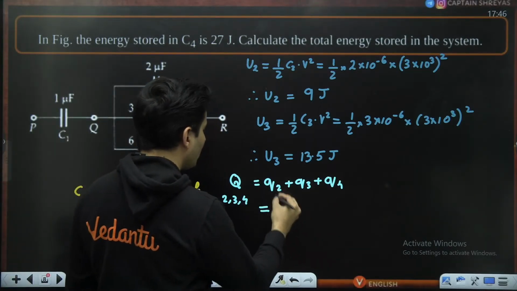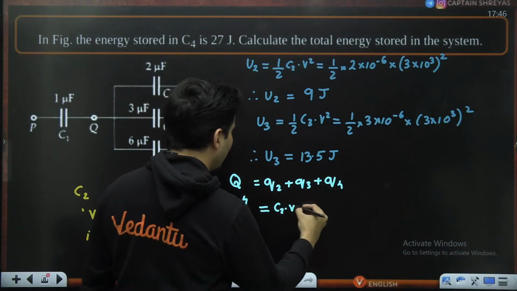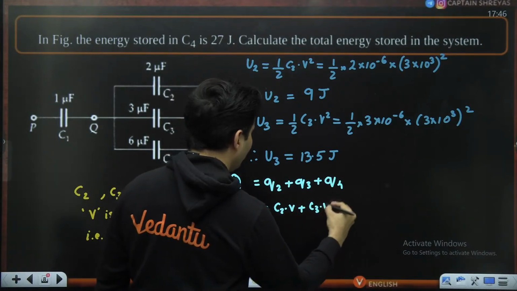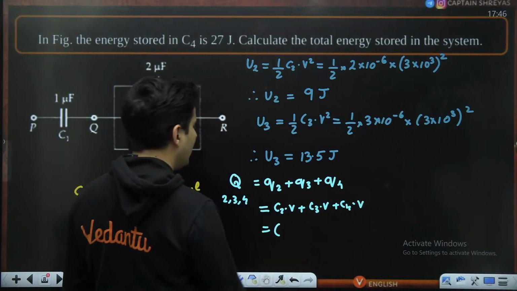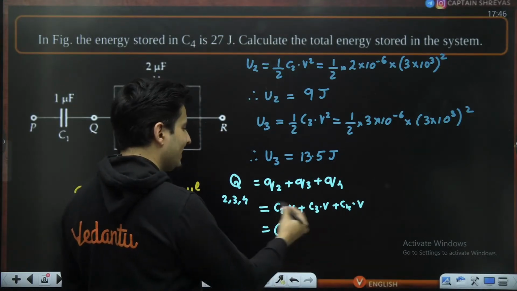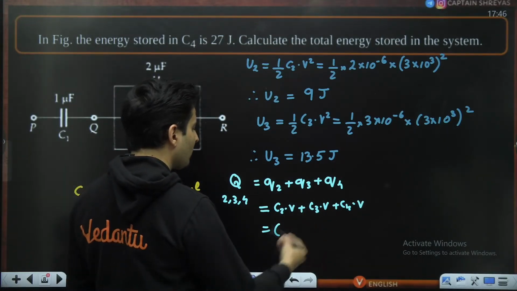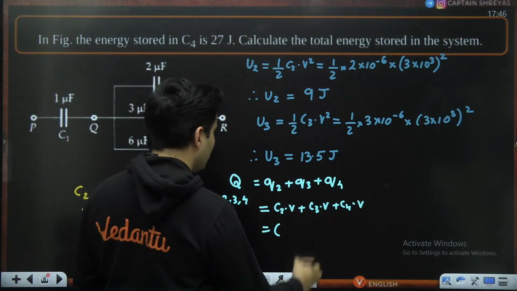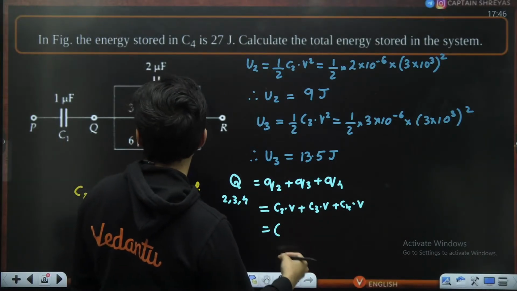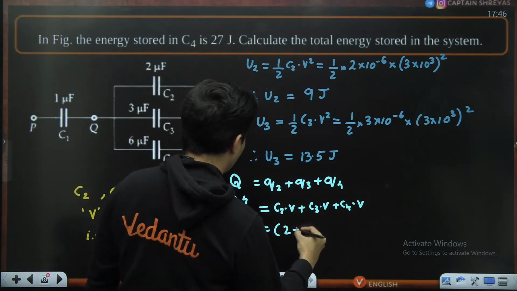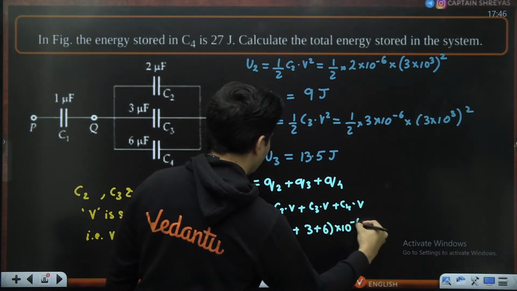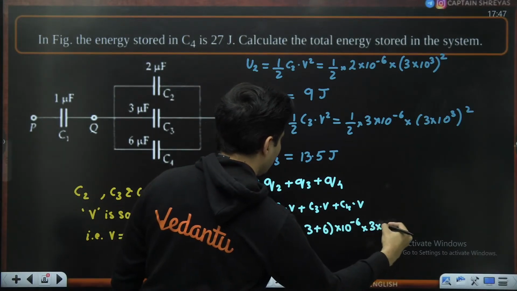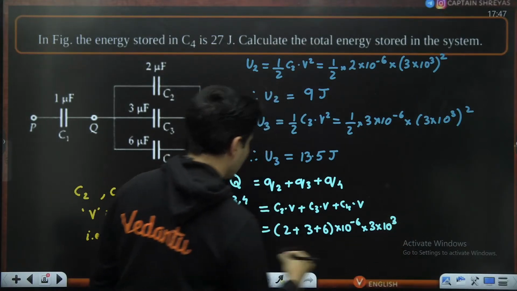That's okay. Q2 will be C2 into V. This will be C3 into V. This will be C4 into V. So basically Q is CV formula. That's what I have done. So the total capacitance will be nothing but C2 plus C3 plus C4, which is 2 plus 3 plus 6. This is all in micro, so minus 6. Voltage was 3 into 10 to the power 3, of course.